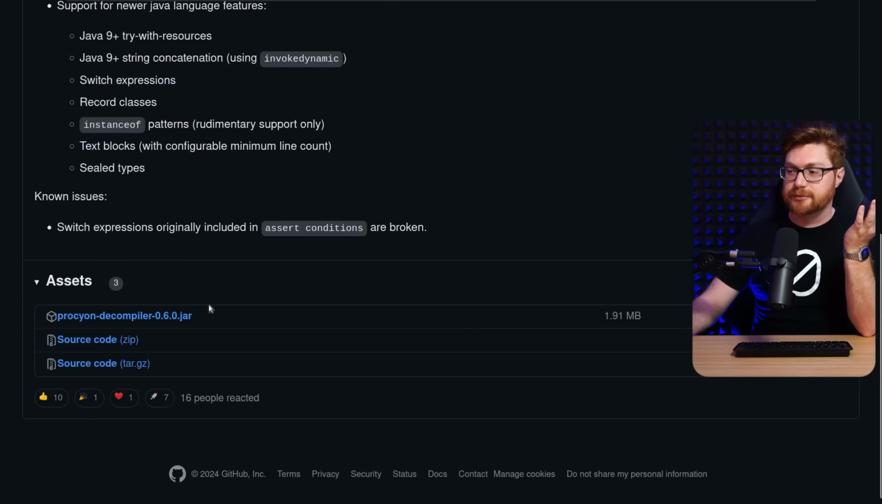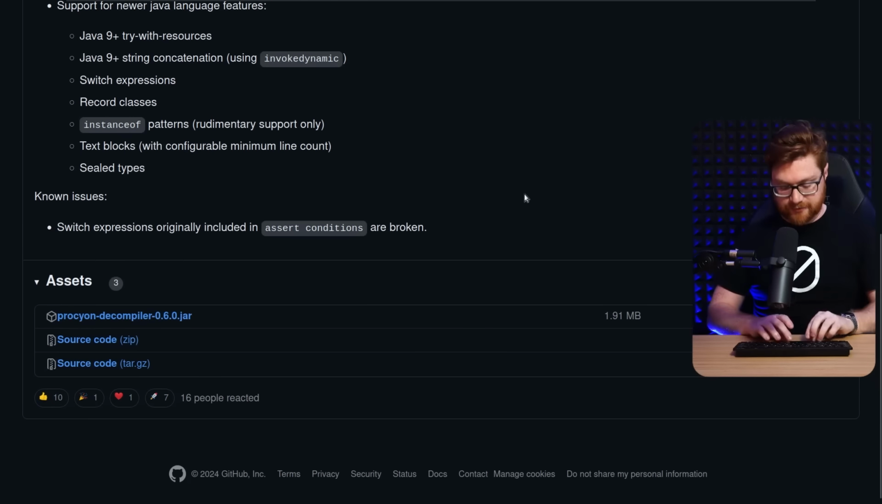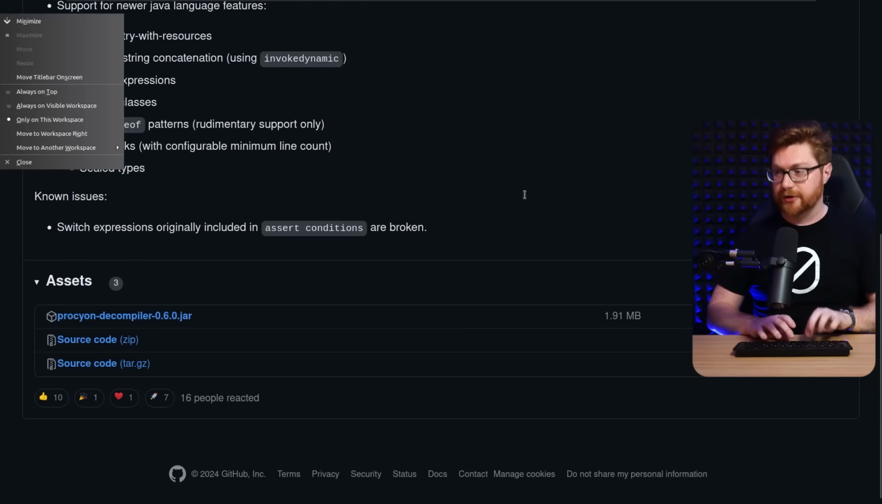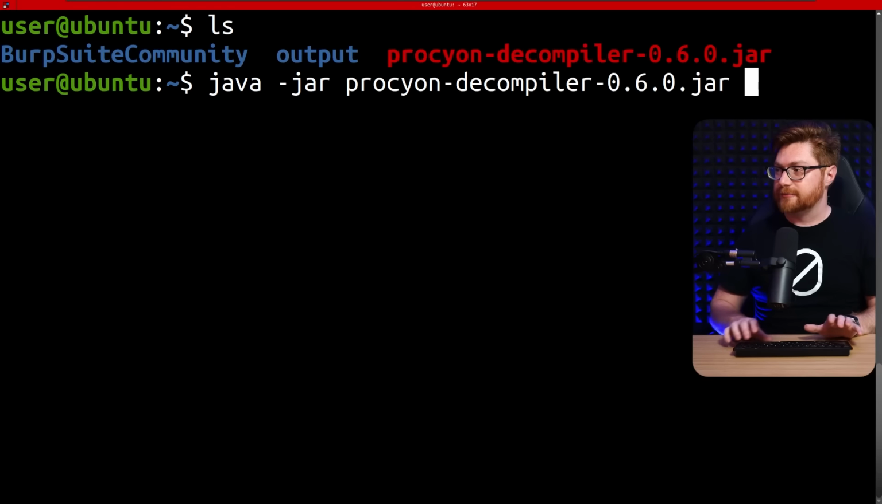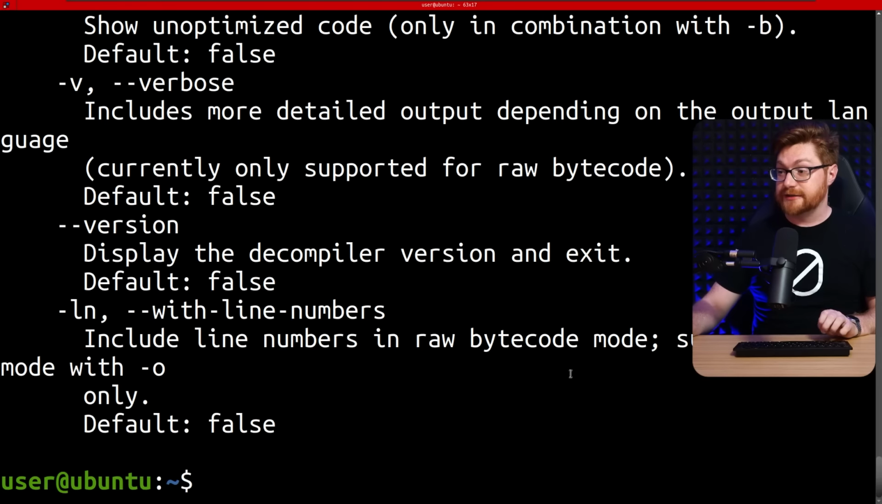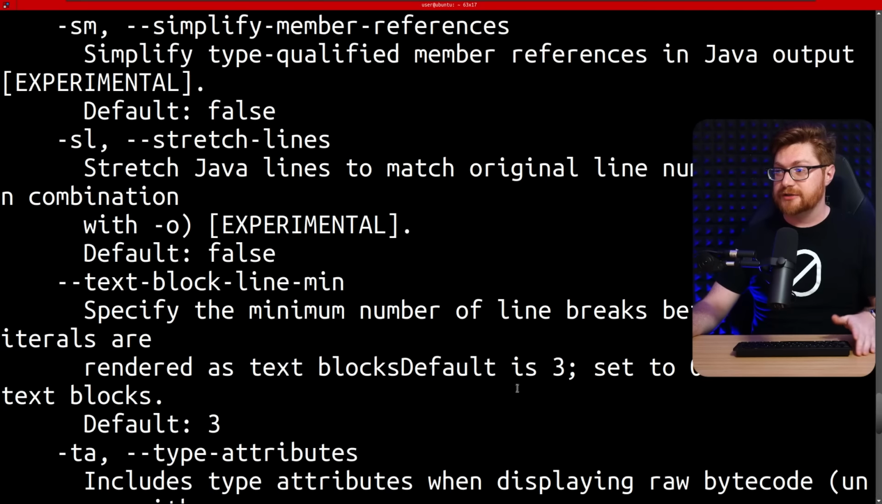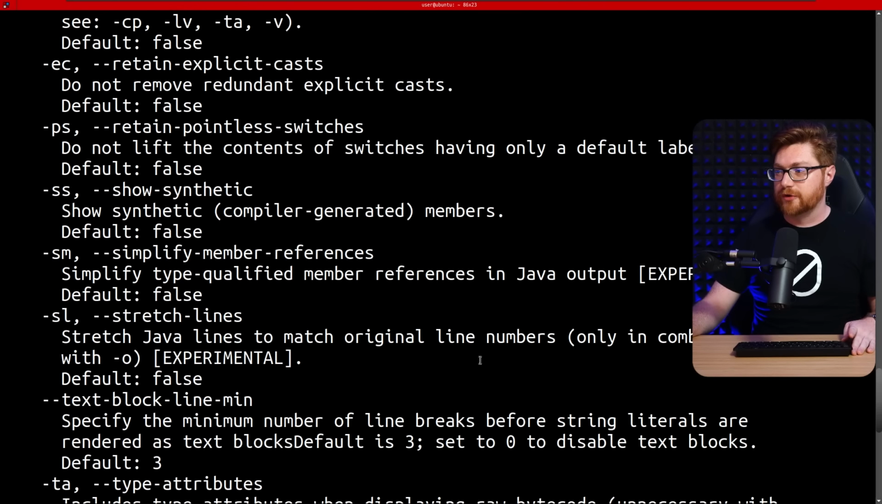I am going to end up running this just on Linux. I'm over here inside of an Ubuntu virtual machine right now, but I've got that downloaded and staged for us, so we'll play with it. Let me invoke java -jar on that Procyon decompiler, and it gives me all of the output on how we might use this thing, and there are a couple of things that are worthwhile here.